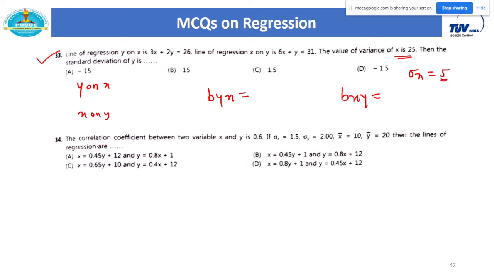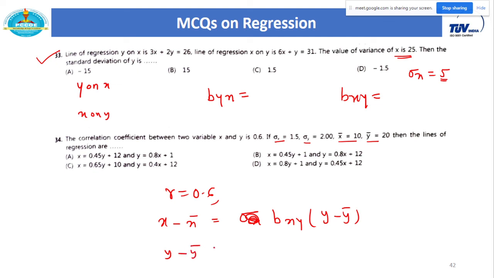Next question: the correlation coefficient between two variables. So r is given, sigma x is given, sigma y is given, x bar is given, y bar is given. Then the lines of regression are: remember the formulas. x minus x bar is equal to bxy into y minus y bar, this is the line x on y, and y minus y bar is equal to byx into x minus x bar.